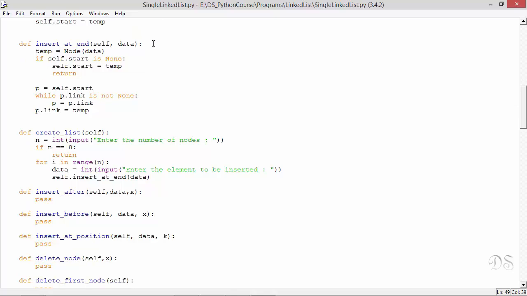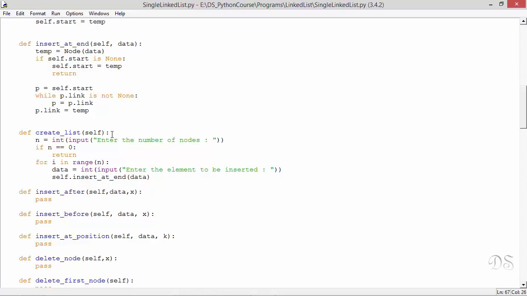Now this is the method insert at end. We'll insert a new node at the end of the list. If the list is empty, we'll make start refer to the new node and we'll just return. Otherwise, we'll find reference to the last node of the list. Then we'll write p link equal to temp, where this p is a reference to the last node of the list.